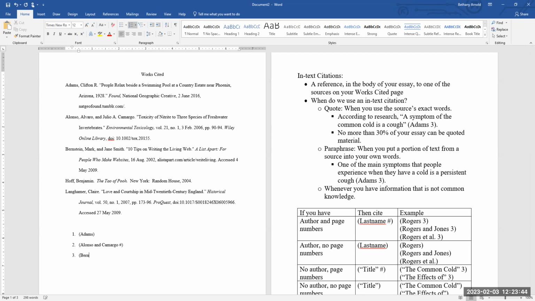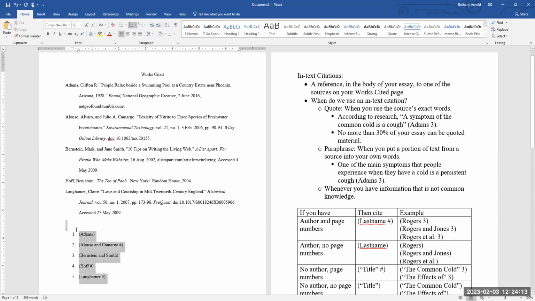It is Bernstein and Smith. The next one is Hoff. That's a book, so it's probably going to have page numbers. Again, you can look at it in front of you and see if there are page numbers. That's really what you want to go by. The last one is Langhammer, and it does have page numbers. I see a page range right there in the works cited entry.